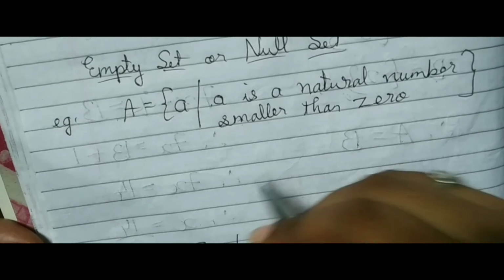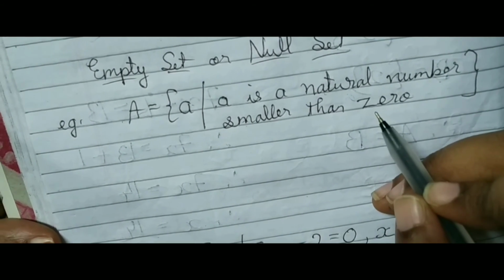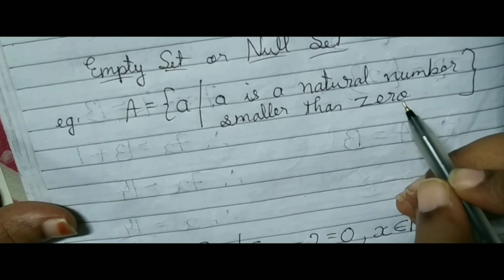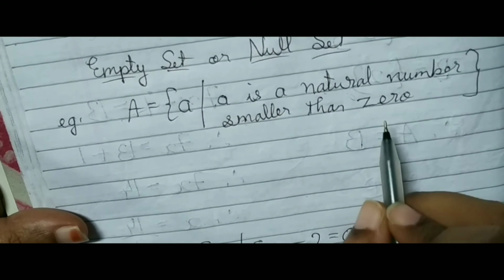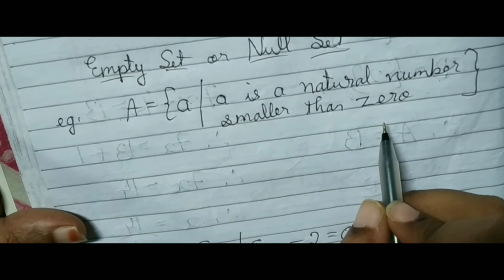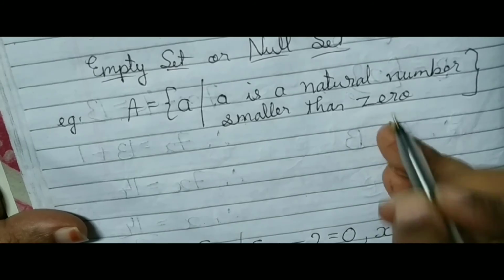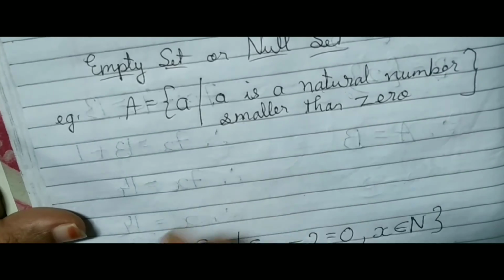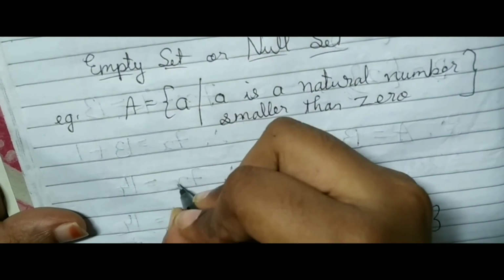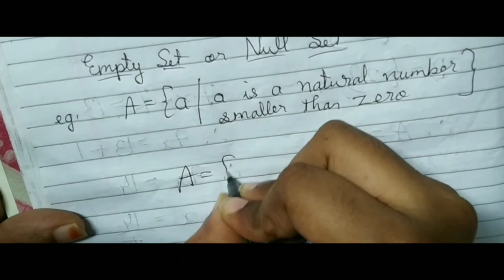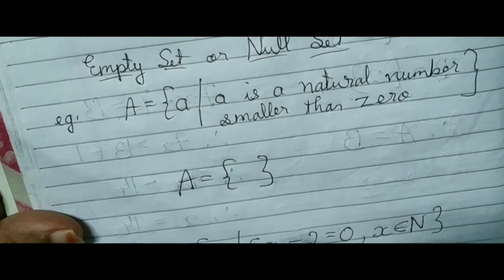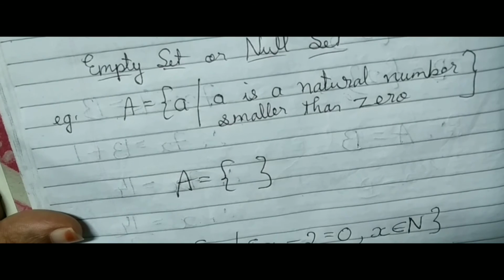See, the set of natural numbers starts from where? 1. Okay. Is there any natural number which is smaller than 0? No, because the natural numbers start from 1. So we cannot find any number less than 0. So this set A has no element in it. Why?